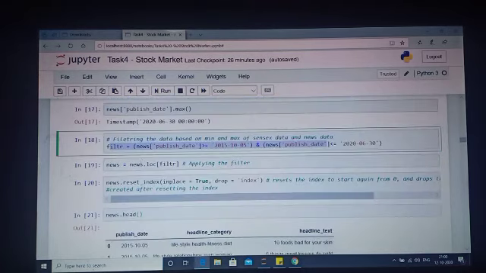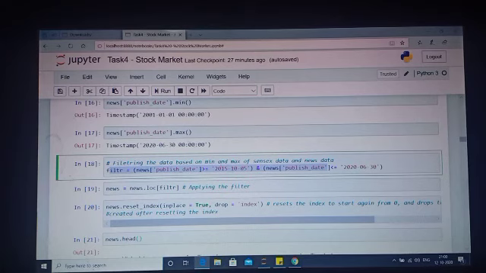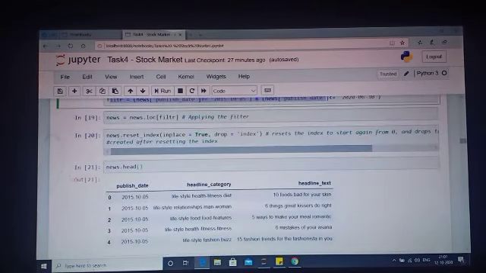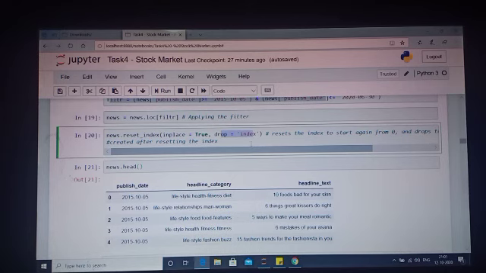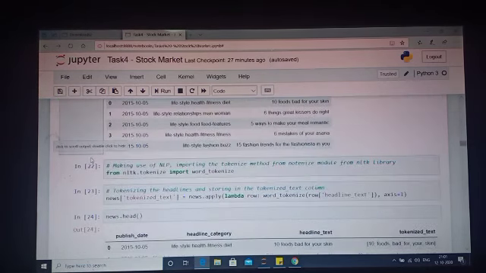Now here, if we see the data after this, the index value actually starts from 2001. So till 2015 the index value is at a certain number, so it gives us that index value by default. So I'm just resetting the index. It will reset the index starting from 0 again and drop the index column, because it creates an index column which contains the default index also. So I'm dropping that column. So again, news.head, now the index is starting from 0. So the data is filtered starting from 5th of October 2015.